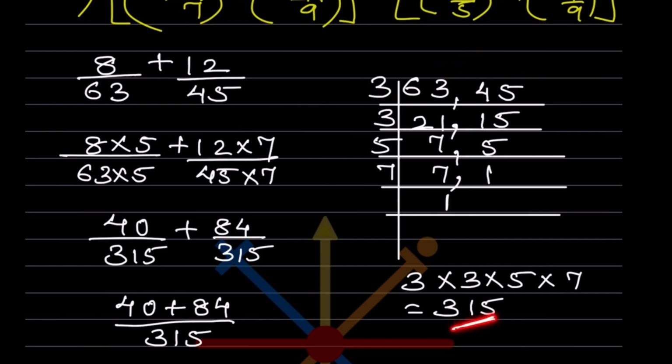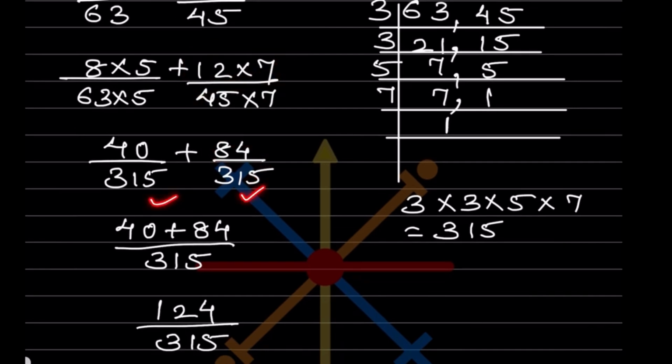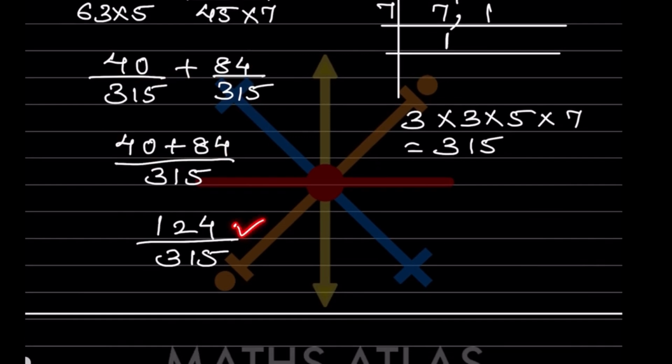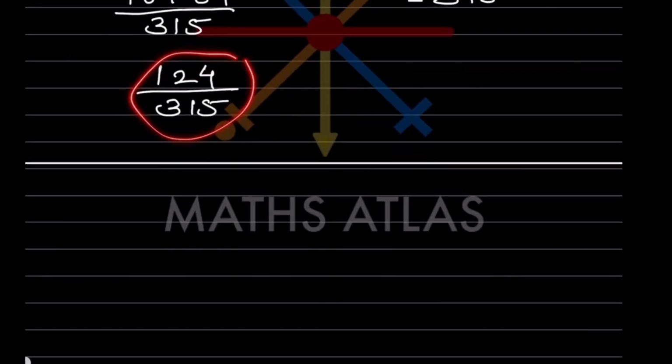So the LCM is 315. So what we are going to write here, whenever we use the LCM, first we balance the denominator and make it 315. So 63 we already have, so into 5. This is multiplied by 5, which means this also should be multiplied by 5. Now here this is 45. It should be multiplied by 7, which means this also should be multiplied by 7. So 40 by 315, 84 by 315. Now the denominators are the same, so you are going to write it once. You are going to add this, so that is going to be 124 by 315. So this is the answer.